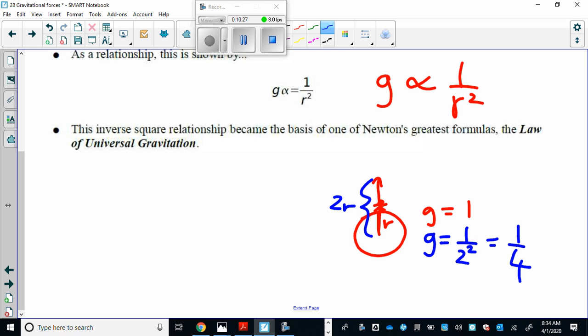In other words, the further I get away from the object, gravity is less, but it's less on an exponential scale. I hope that's clear. That's going to become a very important concept for our next lesson on Newton's law of universal gravitation. And that'll be coming up next.